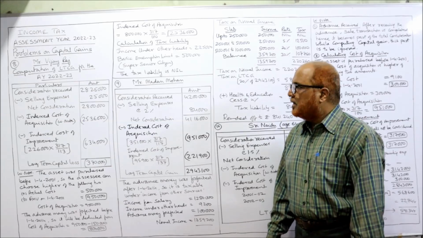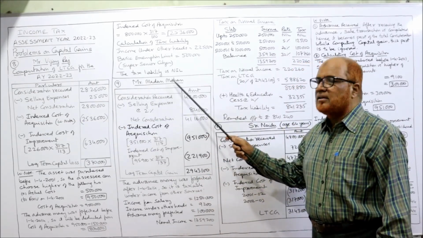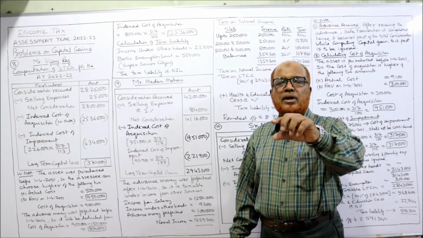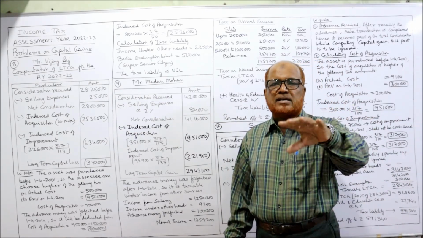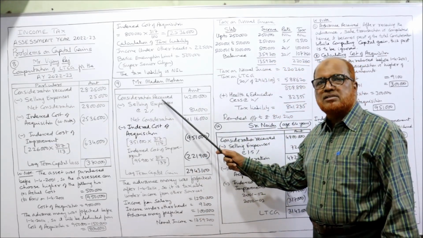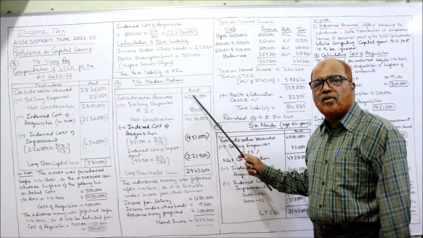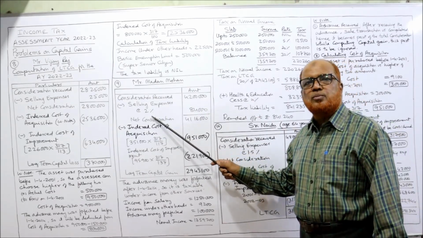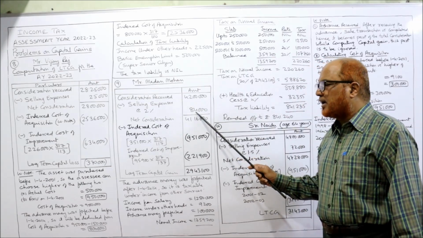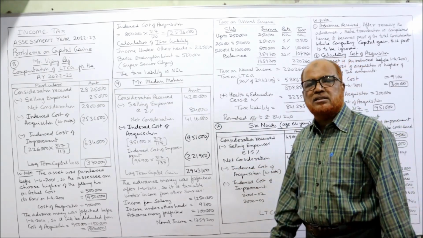That's it. Now, step by step, I'll explain. Mr. Madan Mohan, I'm not writing the complete heading. Computation of long-term capital gain for the assessment year 22-23, you should write. Then consideration received, 42 lakh given in the problem. The house was sold for 42 lakh, less selling expenses 2%. So 2% of 42 lakh is 84,000, deduct it and we get net consideration 41 lakh 16,000.